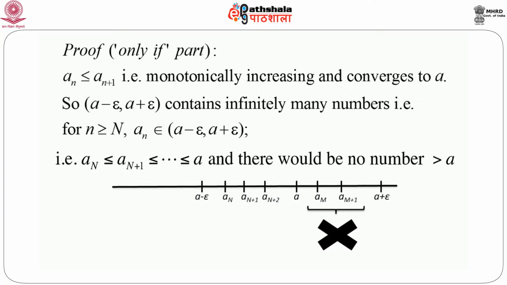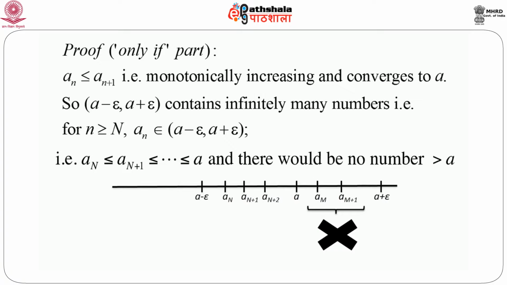But each of the numbers must be less than A. Why? If there is such a number a_n which is greater than A, then a_{n+1} is always greater than or equal to a_n, and then we can find infinitely many numbers that are greater than A. And since epsilon is arbitrary, it can again exceed A plus epsilon. If it exceeds A plus epsilon, then A cannot be the limit of the sequence. That means we cannot say that a_n converges to A. So there would be a contradiction.